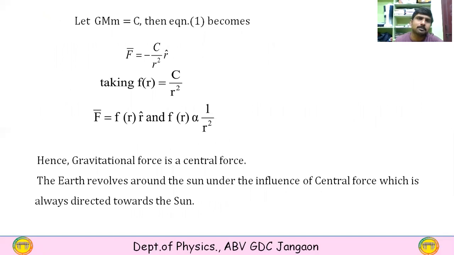So let G M m equal C. Then equation 1 becomes F equals minus C by r square, and taking F of r equal to C by r square, capital F equals F of r into r cap, and F of r is proportional to 1 by r square. That means the magnitude of the force depends on the distance. So hence the gravitational force is a central force. The earth revolves around the sun under the influence of a central force, which is always directed towards the sun. So this is an example of central forces, that is, the gravitational force.